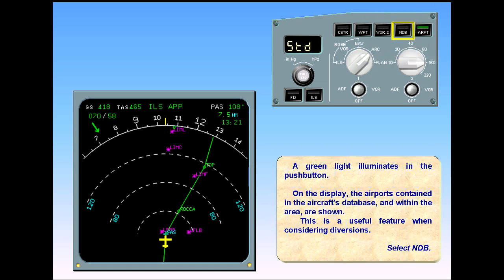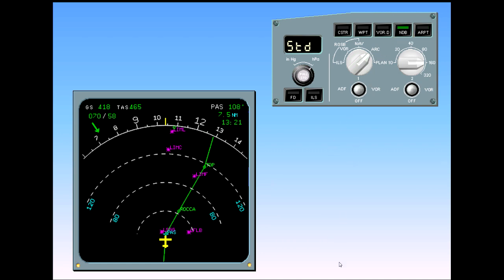Select NDB. All the NDBs contained in the database and within the display range are shown. Select VORD.